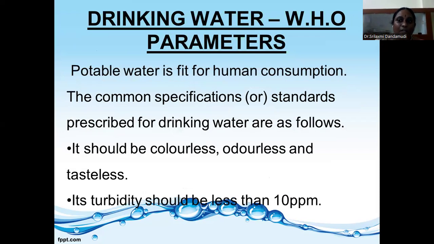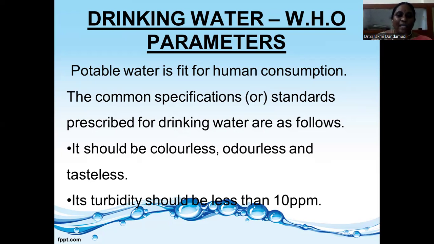What are the WHO parameters for drinking water? Potable water is water for human consumption. The common specifications or standards for drinking water: it should be colorless, odorless, and tasteless. But now we are using mineral water, which has a slightly sweet taste. Generally, pure water should not have any taste.